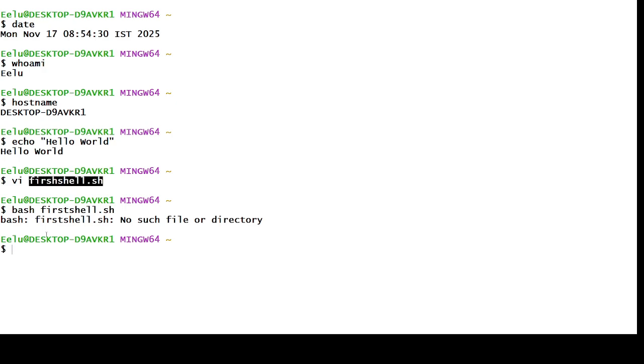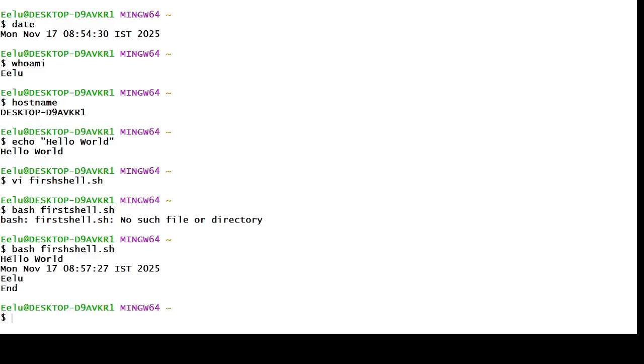Here the naming is wrong. Let me type it again, bash first shell.sh. Notice the naming convention: even a single letter mismatch will result in an error.